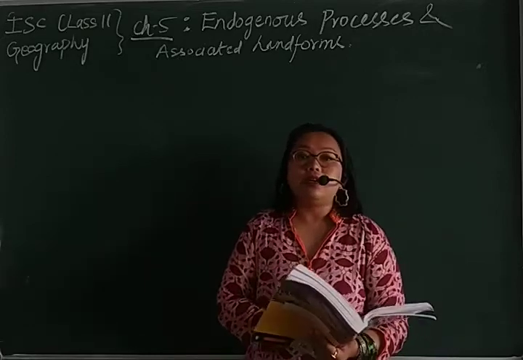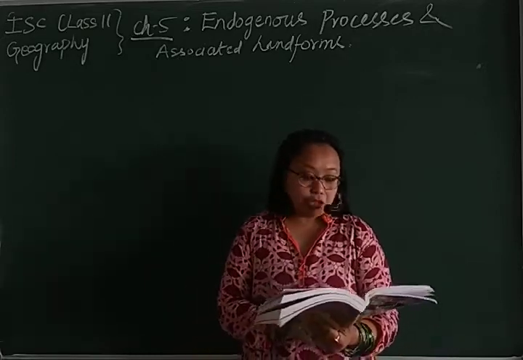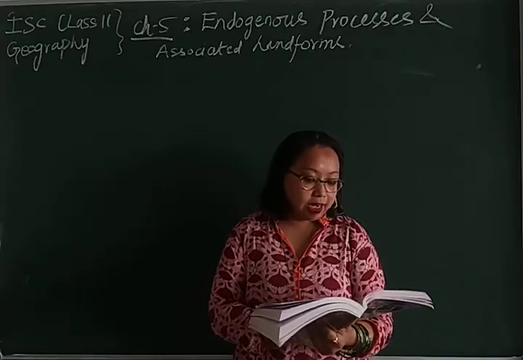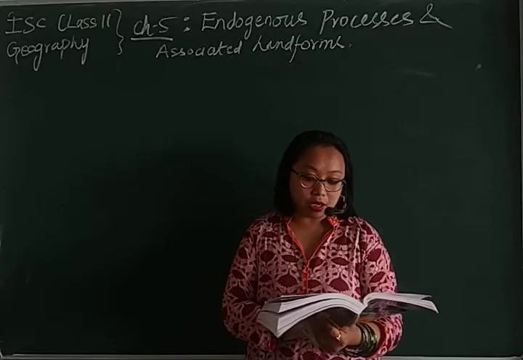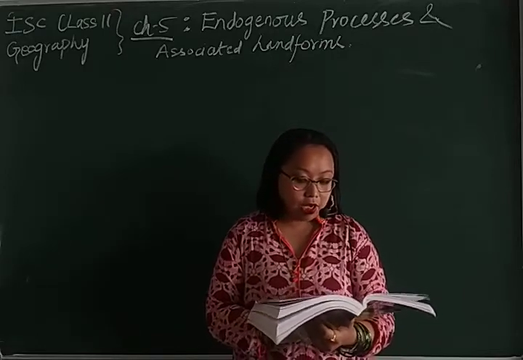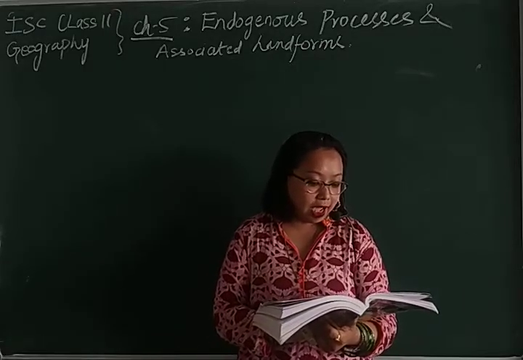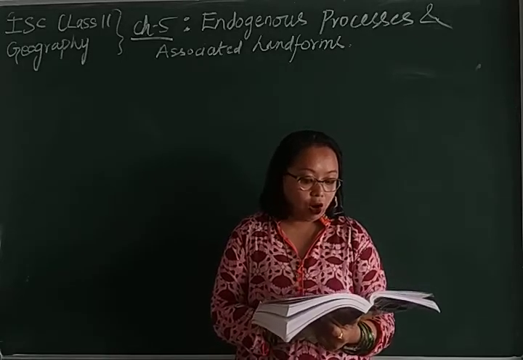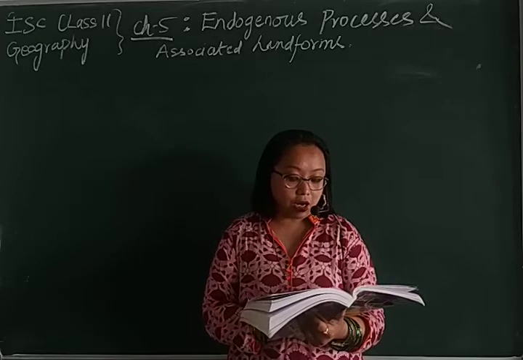So the next landform is plateau. A plateau is an elevated area as compared to its surrounding areas. In contrast to a mountain, it has a large area on its top and has a flat or undulating surface.